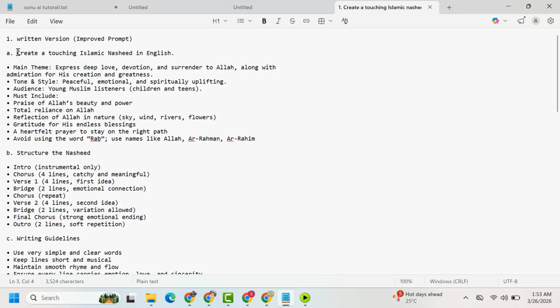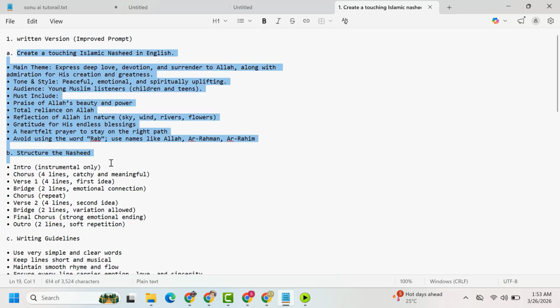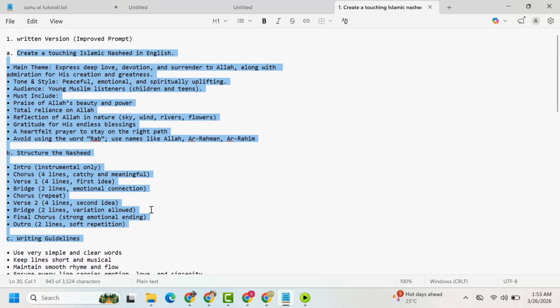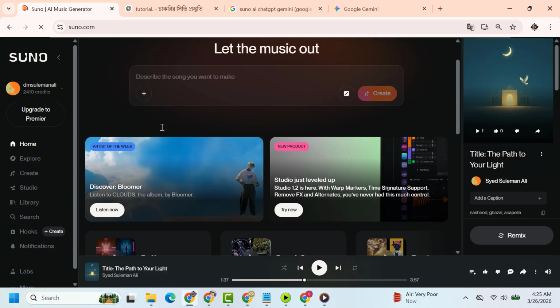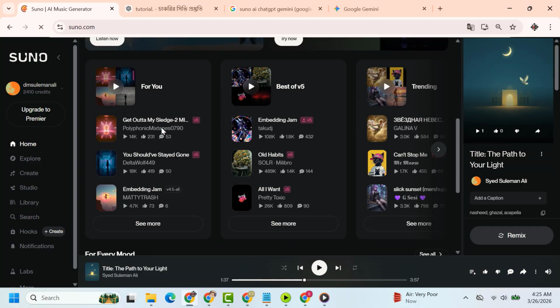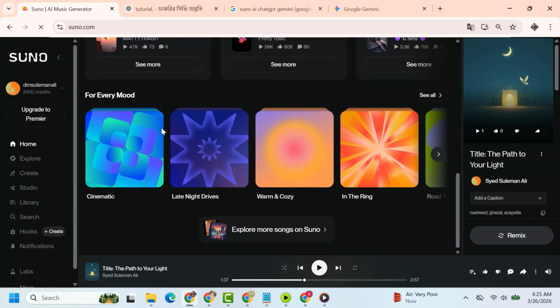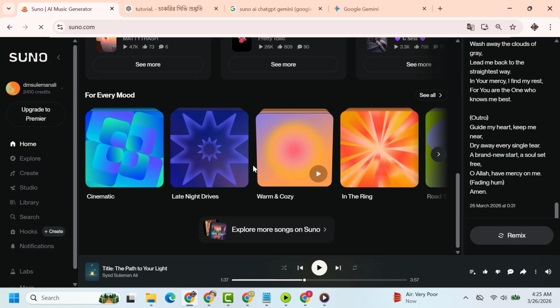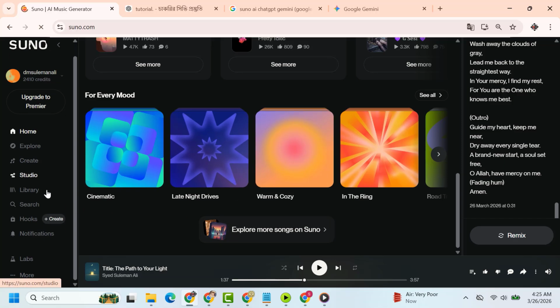Now you can create your own AI songs easily. So friends, in today's video we learned how to easily create Islamic ghazals or songs using Suno AI. Now it's your turn. Use your creativity and try making a beautiful nasheed or song. Remember, good lyrics plus a strong style description equals a perfect song.